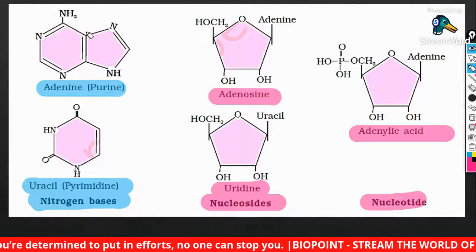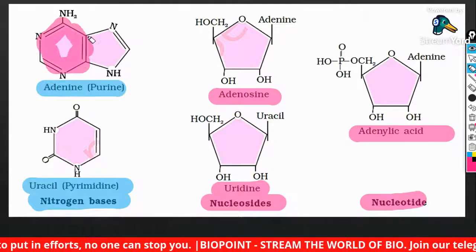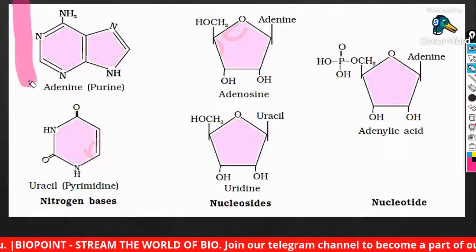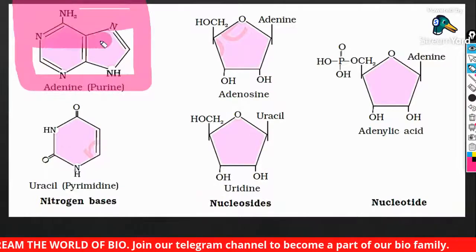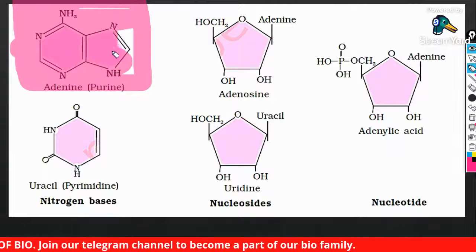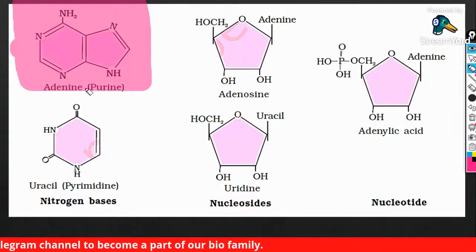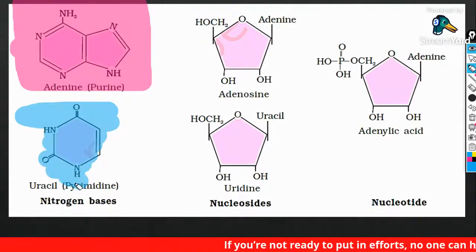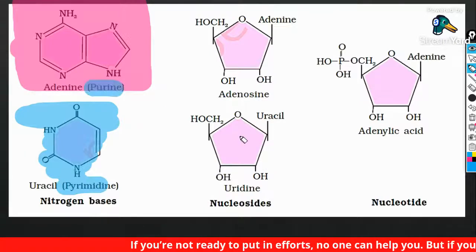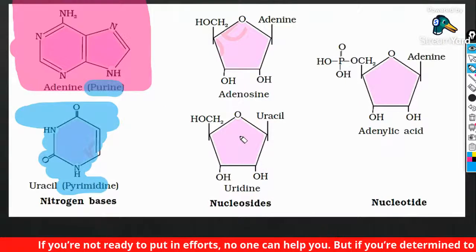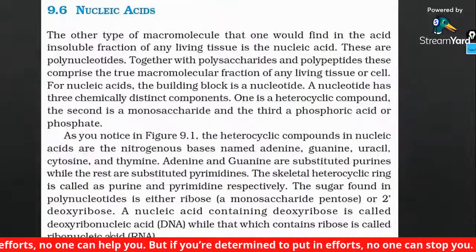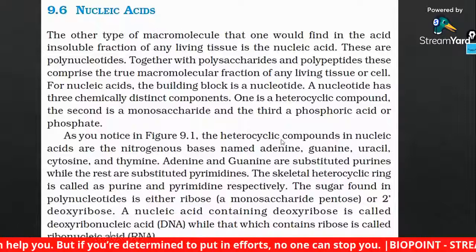This you can easily identify: since this compound has a double ring, it comes under the purines, like adenine. And since this compound has a single ring, it comes under the pyrimidines. Purines and pyrimidines. Clear? Don't get confused. I know it is a bit confusing, but we have to study it anyway.